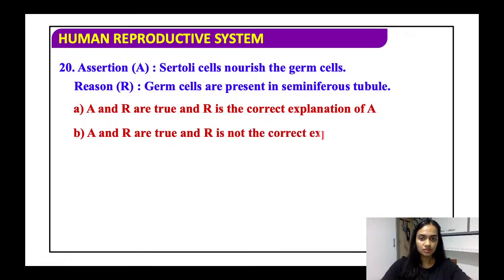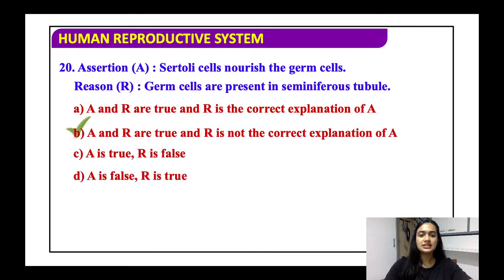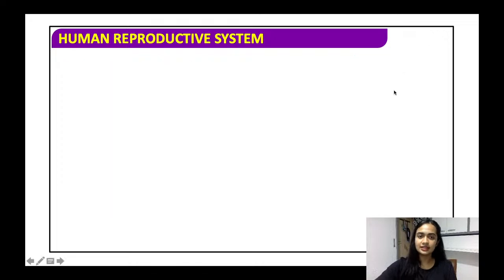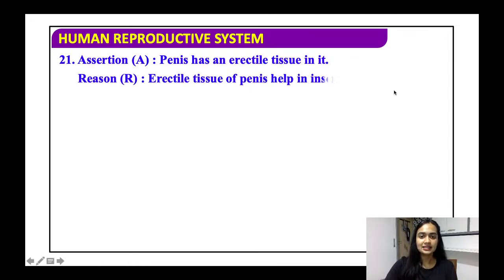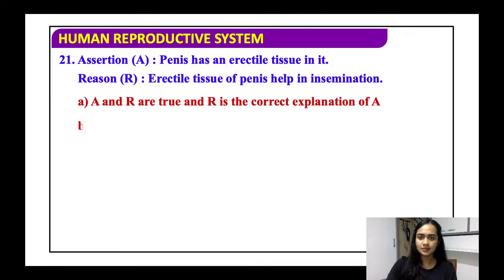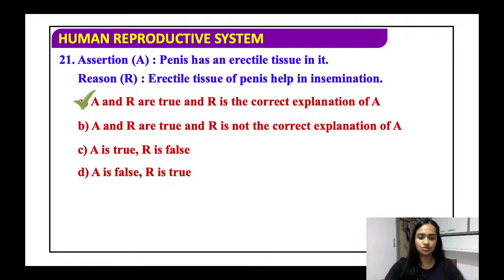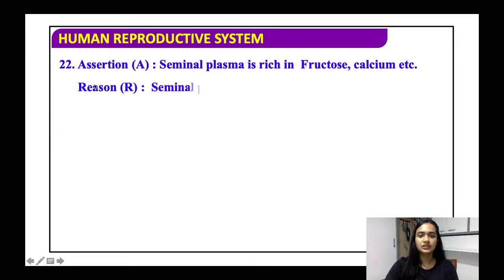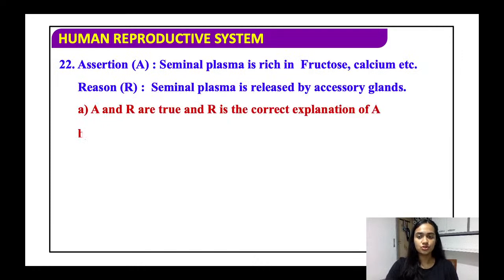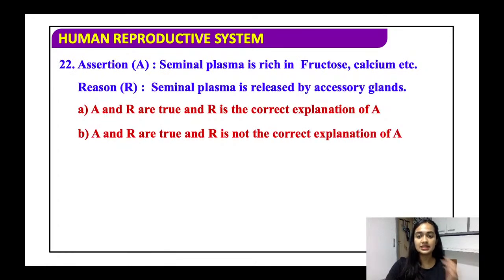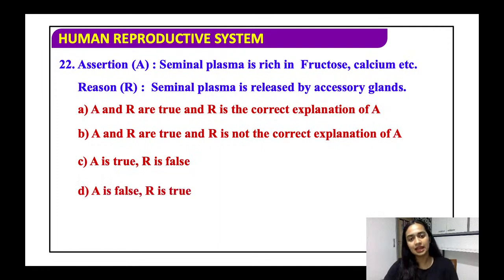Sertoli cells nourish the germ cells. True. Germ cells are present in the seminiferous tubules. True. Both are true, but it is not the correct explanation. Penis has erectile tissue in it. True. Erectile tissue helps the penis in insemination. Yes, true. It has the erectile tissue because it has to undergo insemination. Therefore, option 1. Seminal plasma is rich in fructose and calcium. Seminal plasma is released by the accessory glands. Both are true, but it is not the correct explanation.